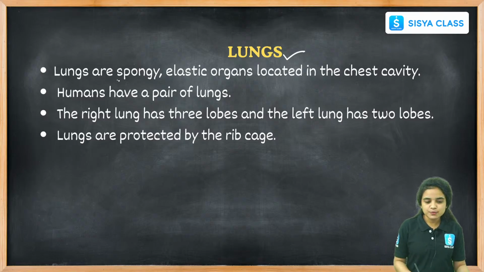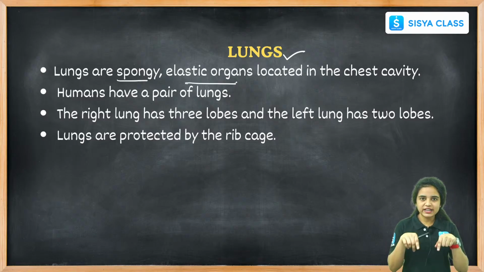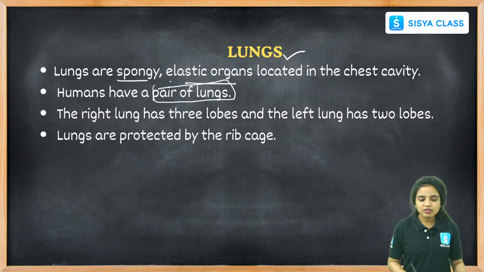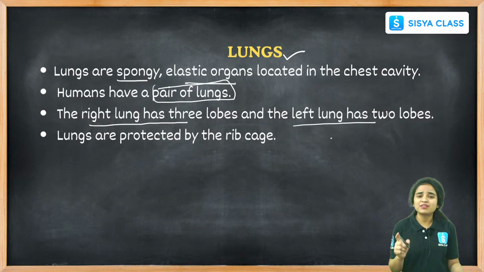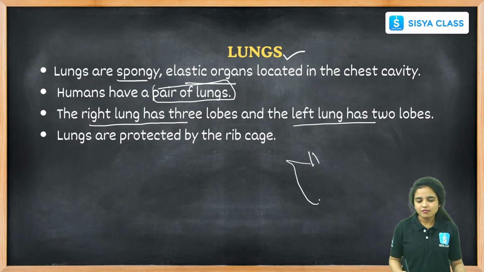Another organ is the lungs. Lungs are very spongy, elastic organs located in our chest cavity. Humans have a pair of lungs. The right lung has 3 lobes and the left lung has only 2 lobes. Why does the right lung have 3 lobes and the left lung only 2? Anyone have any idea?